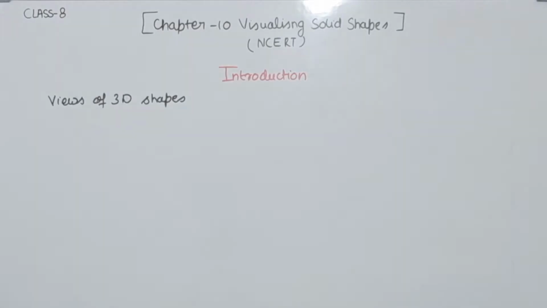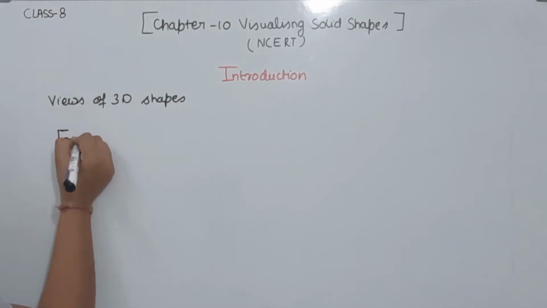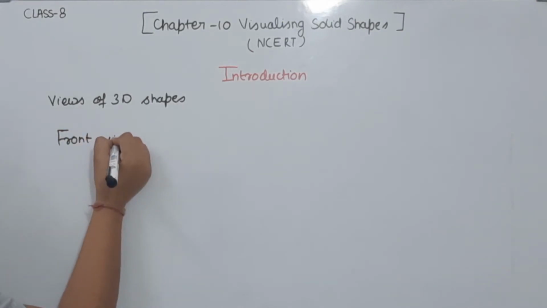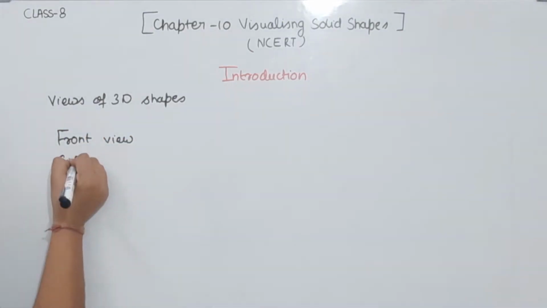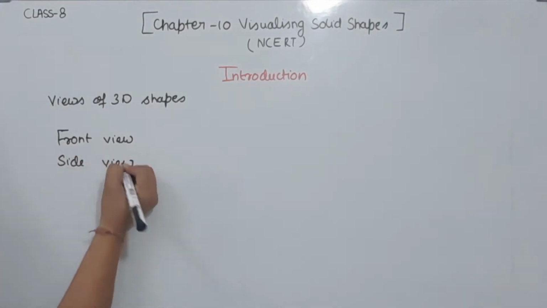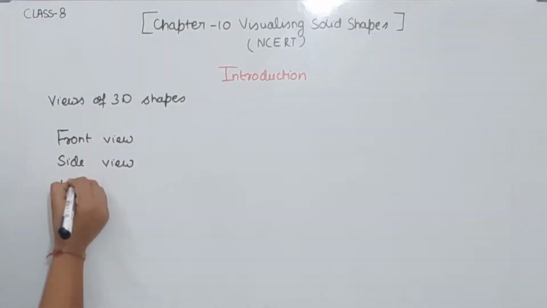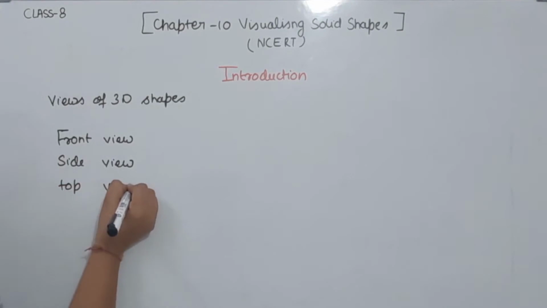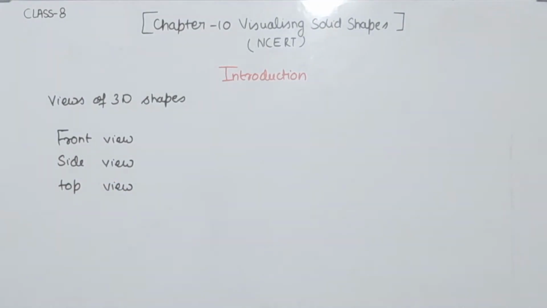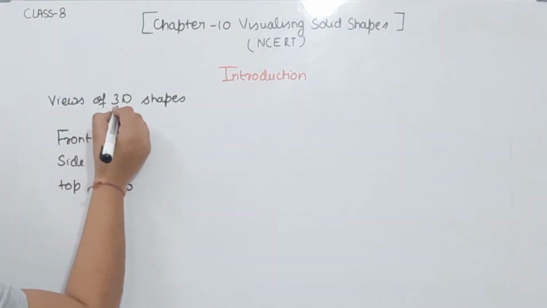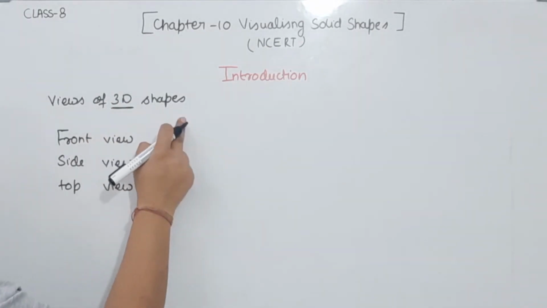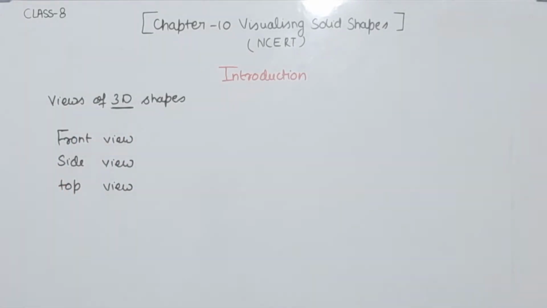The first is the front view, the second one is the side view and the third one is the top view. That's why they are called 3D, three-dimensional shapes: front, side and top. We have 3 views in this one.